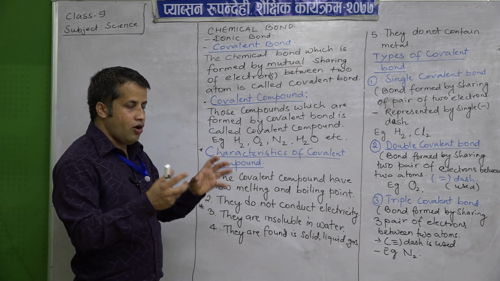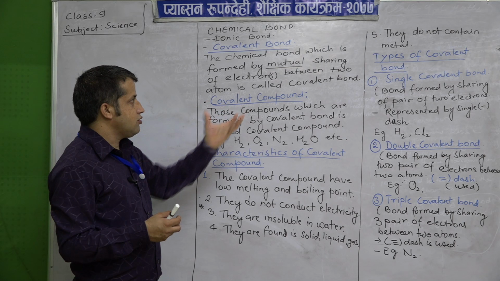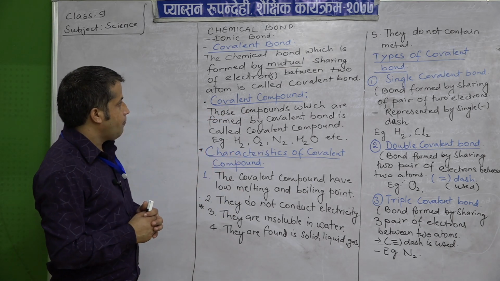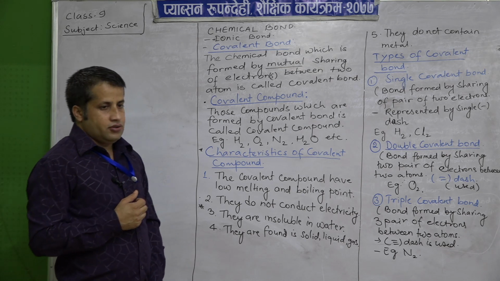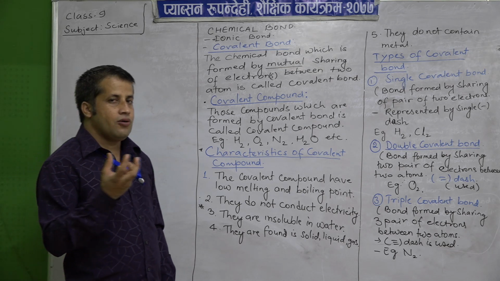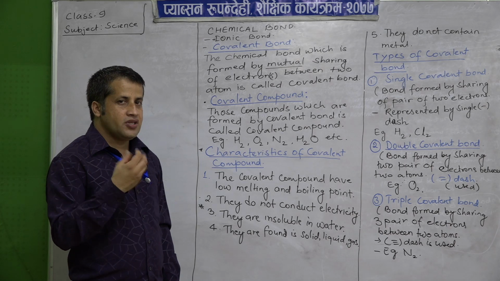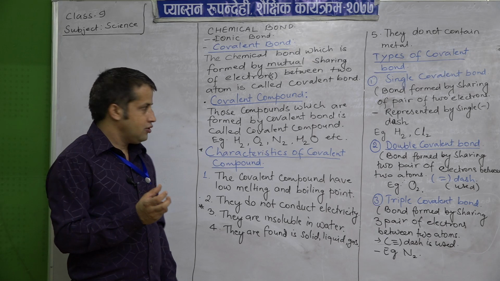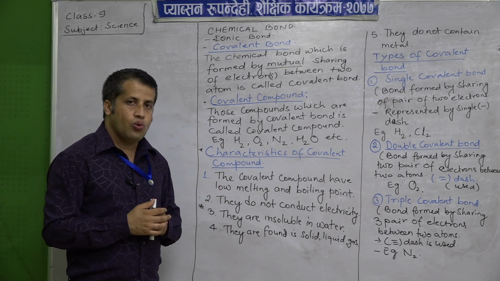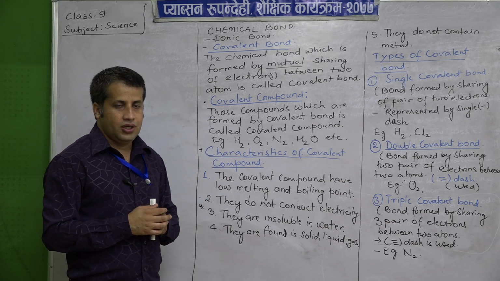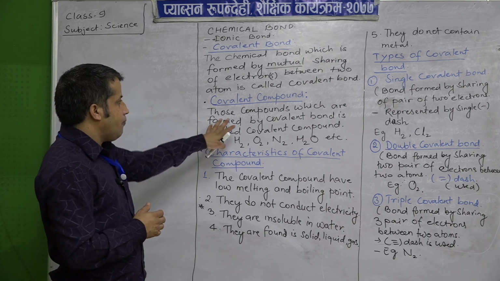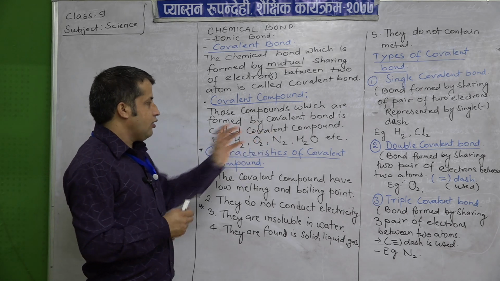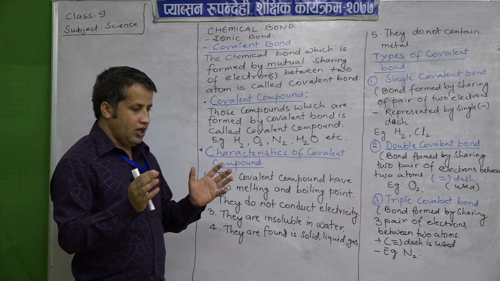So, this type of bond is due to sharing of electrons. Those compounds which are formed due to the presence of covalent bond between the atoms are known as covalent compounds.